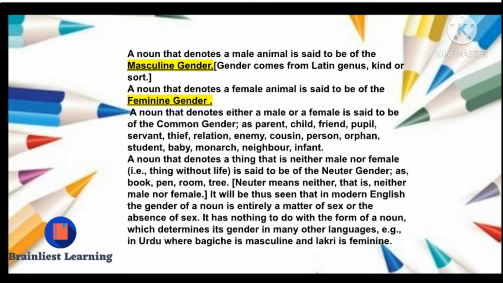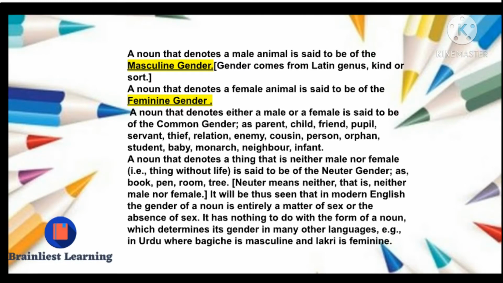The first word of each pair is the name of a male animal, and the second word of each pair is the name of a female animal. According to this, nouns are classified into genders. A noun that denotes a male animal is said to be of the masculine gender. Gender comes from Latin genus, kind or sort. A noun that denotes a female animal is said to be of the feminine gender.